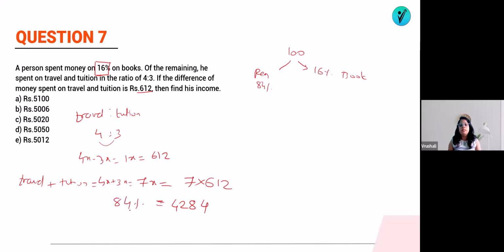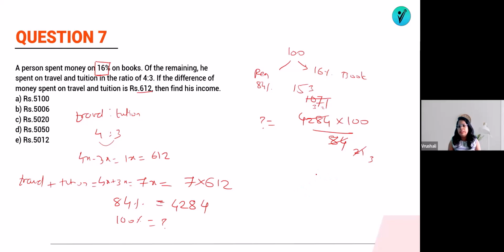So this value is 84%. So if 84% is equal to 4284, then 100% is equal to what? We can do the cross multiplication: 4284 into 100 divided by 84. Can we cancel this number now? If you cancel by 4, 4 2s are 8, 4 1s are 4, 4 7s are 28. Now if I cancel by 7, 7 3s are 21, 7 1s are 7, 7 5s are 35, 7 3s are 21.